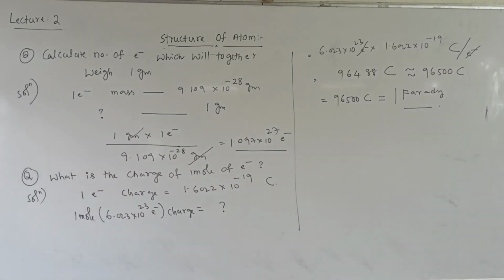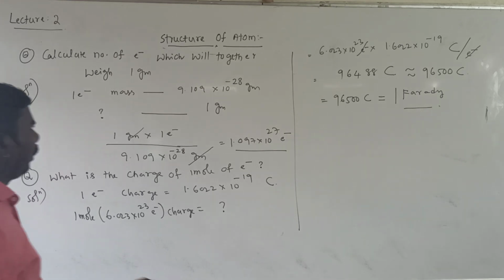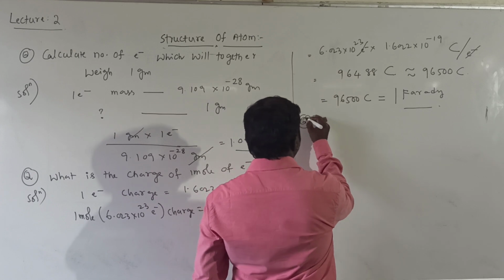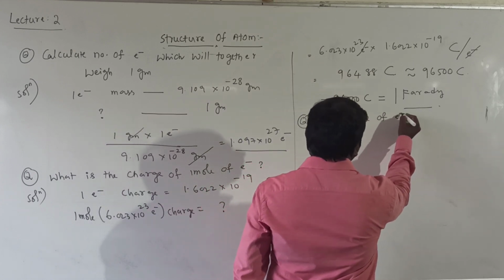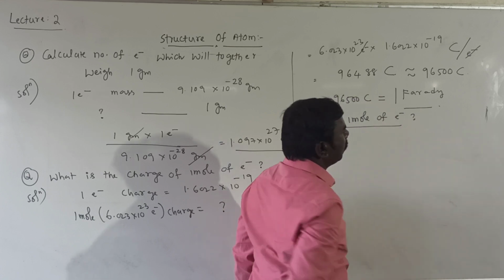Next. Question: mass of 1 mole of electrons equals how much?